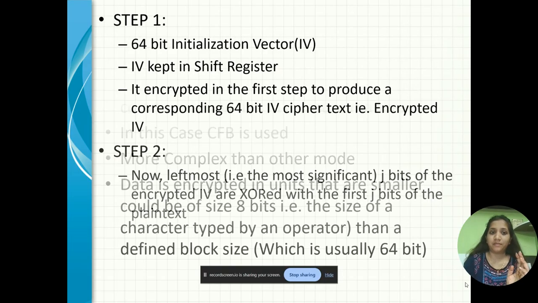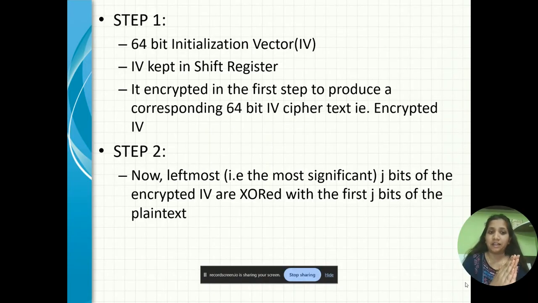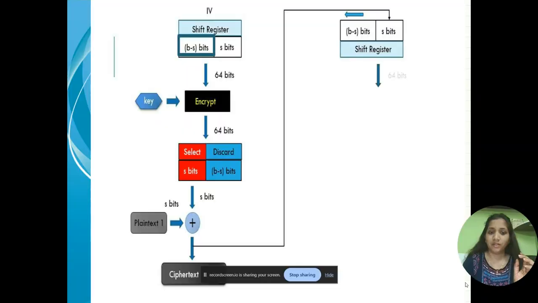The steps in cipher feedback are: Step 1, firstly, a 64-bit initialization vector is taken and kept in a shift register. It is encrypted in the first step to produce a corresponding 64-bit output. Step 2, now the leftmost, that is most significant, j bits of the encrypted output are XORed with the first j bits of the plain text. So here is the figure of cipher feedback. Step by step you will understand the process.